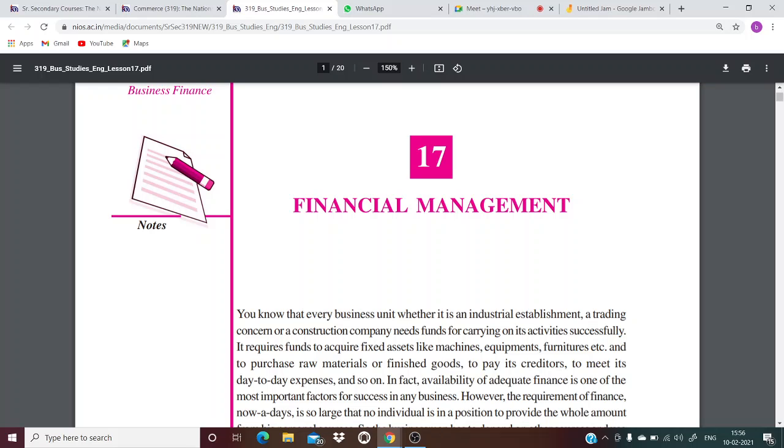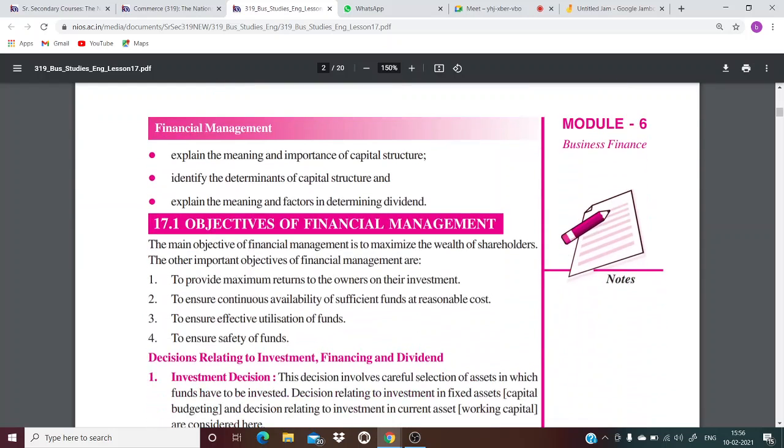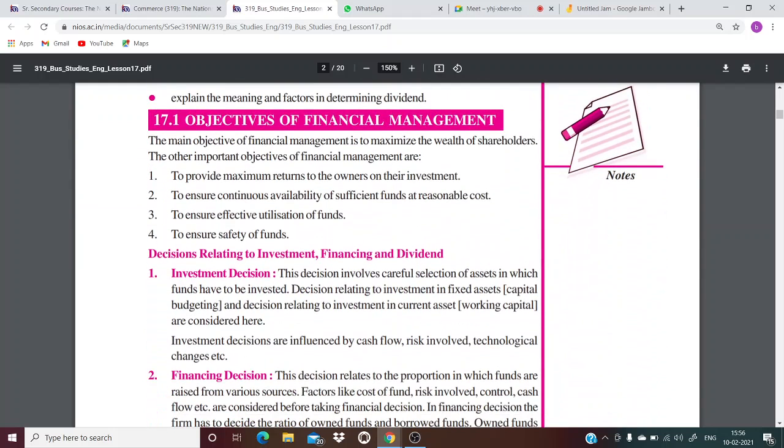Now, first of all, an entrepreneur should know how much finance is needed for his company. Then, how to manage those finances, right? So now, the first topic is objectives of financial management. The main objective of financial management is to maximize the wealth of shareholders.